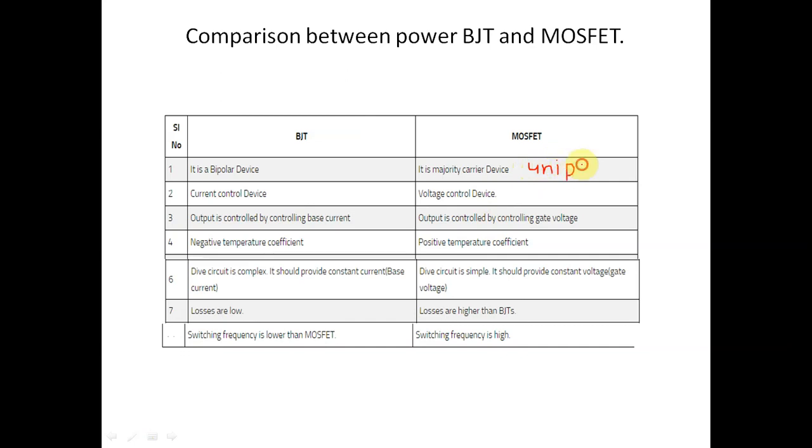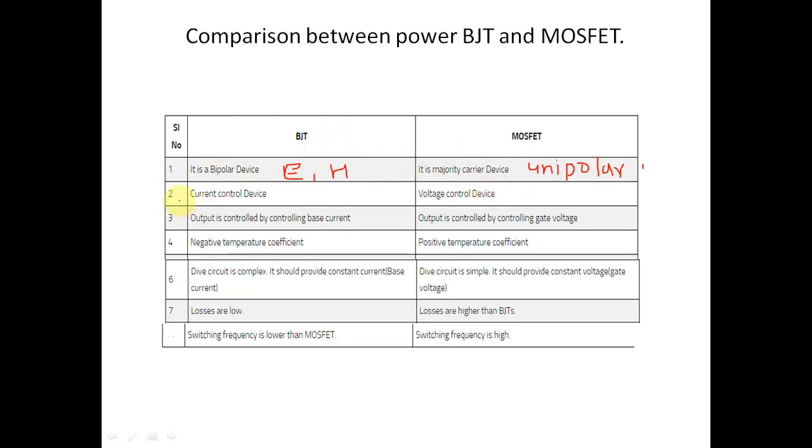Why is BJT a bipolar device? Because in BJT, current conduction takes place by both electrons and holes. But in MOSFET, current conduction takes place by either electrons or holes. Again, I repeat, in BJT current conduction takes place by both electrons and holes, so BJT is called a bipolar device. But MOSFET is a unipolar device because current conduction takes place by either electrons or holes.